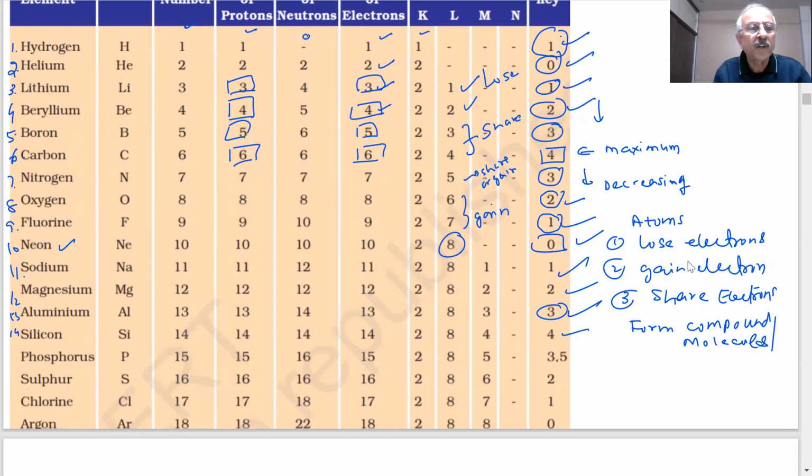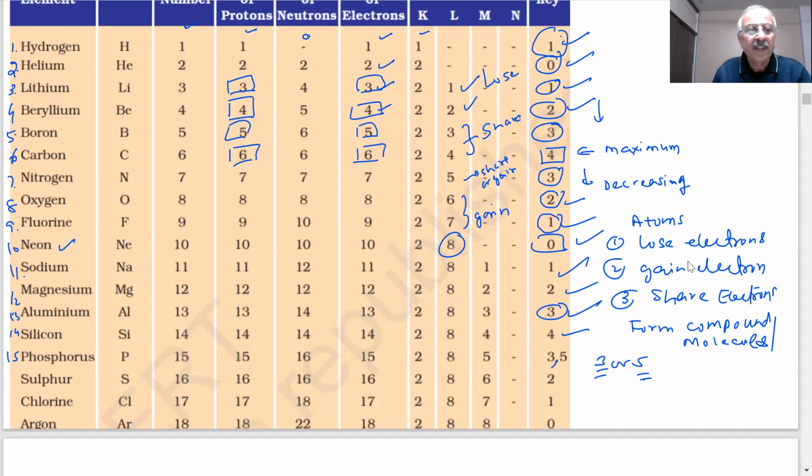Next, Phosphorus, atomic number 15, number of protons 15, number of neutrons 16, number of electrons 15, and valency 3.5. I mean, we'll see what it means. Actually, there are some isotopes which will be explained in more detail. But here, the valency can be 3 and 5. There are two valencies, not 3.5, 3 or 5. We'll see all this as you learn more about it.